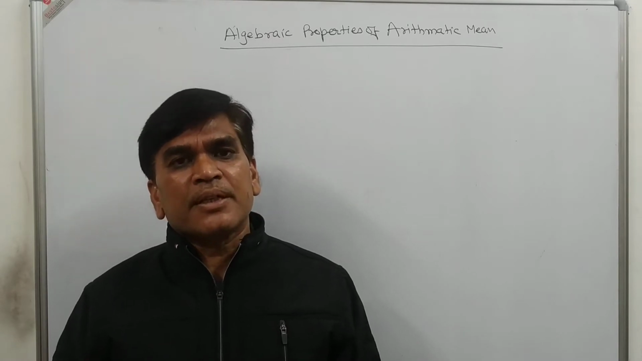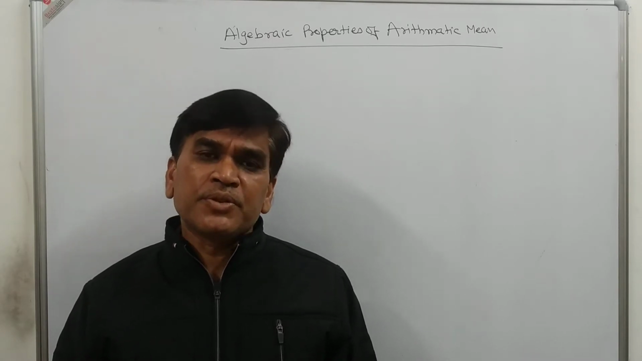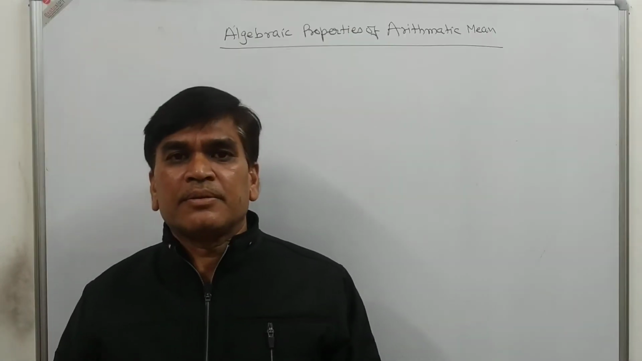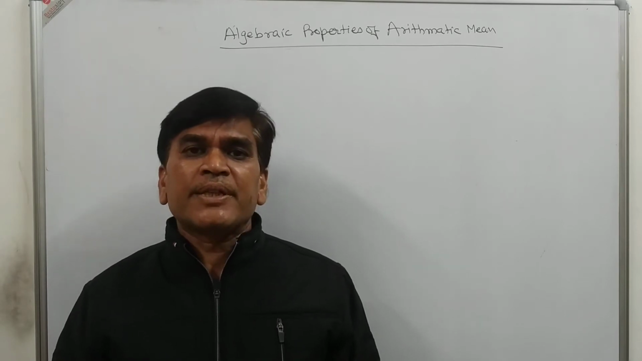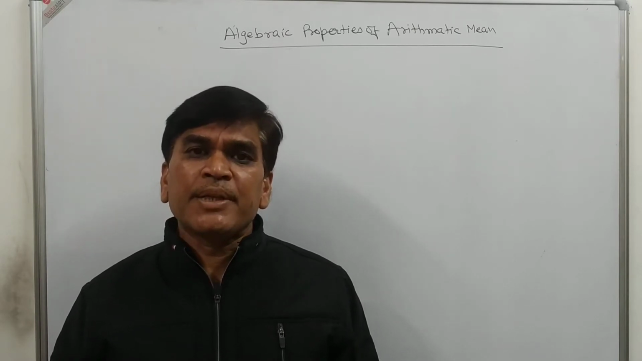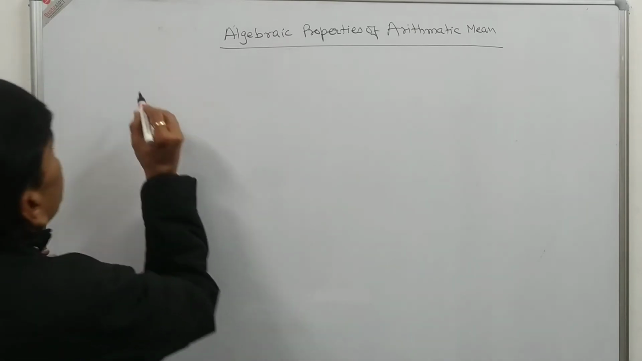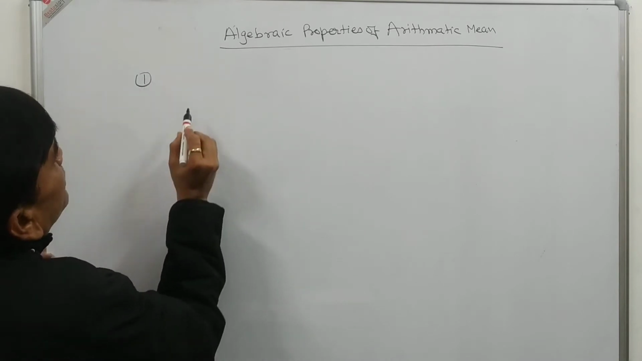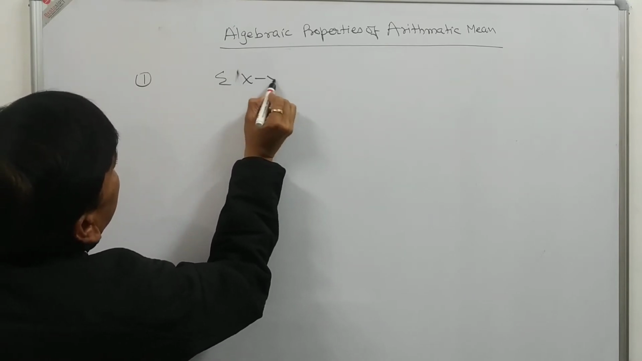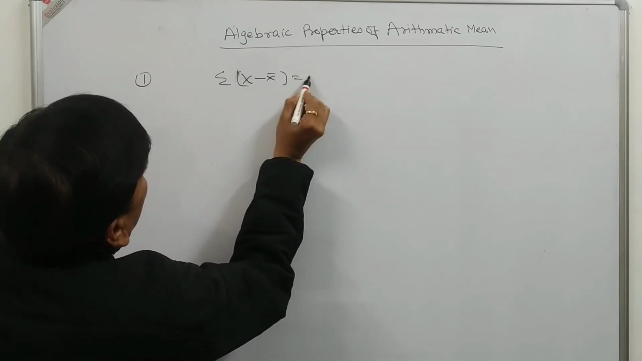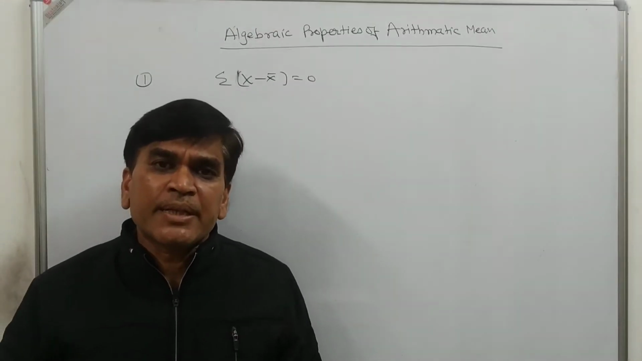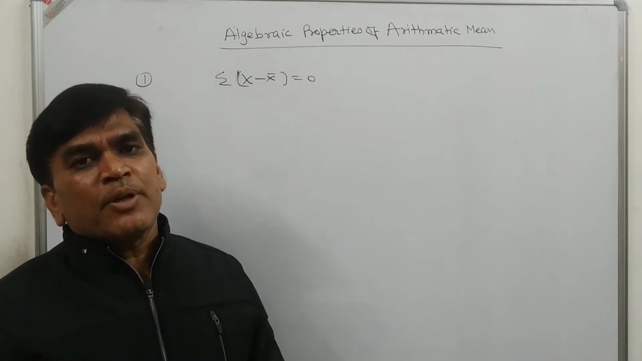So first, why is the arithmetic mean so useful? It depends on its algebraic properties. The very first property is that the sum of deviations taken from the arithmetic mean is always 0. That is, sigma x minus x bar is always 0. It means if we take the deviations from the arithmetic mean, the addition of those will always be 0.